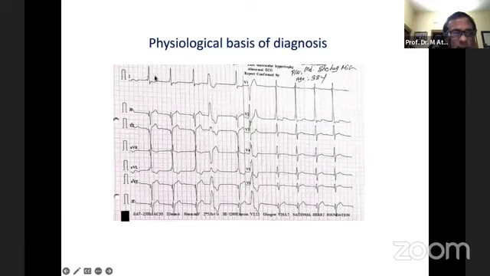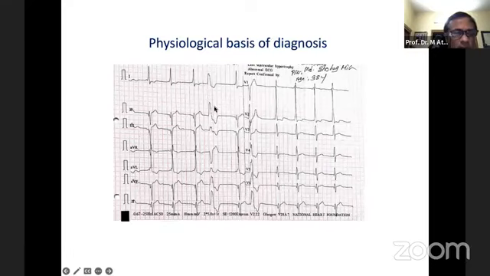So these are conducted through the accessory pathway as well as the normal conduction system, as the PR is short and there is the delta wave. And this one is conducted through the myocardium, not initiated by the sinus rhythm.